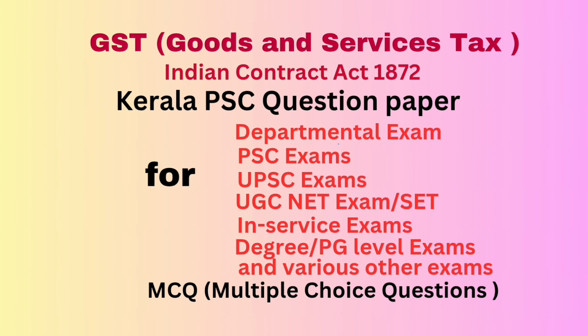Question number 99. The provision for removing the difficulties under Integrated GST Act is given in section dash. Answer, 25. Question number 100. Which of the following tax is not submerged in the GST? Option A, service tax. Option B, building tax. Option C, value added tax. Option D, entry tax from one state to another state. Correct answer, option B, building tax.